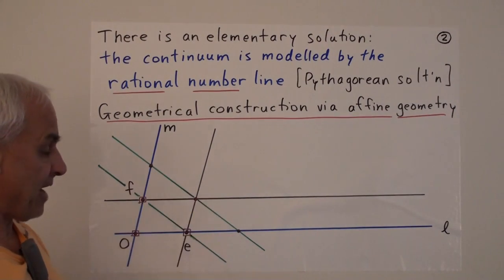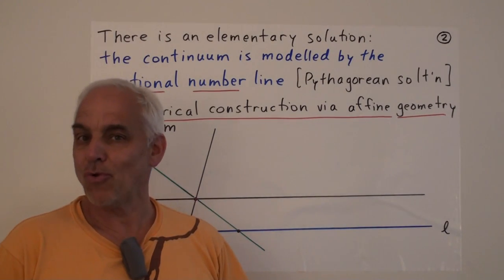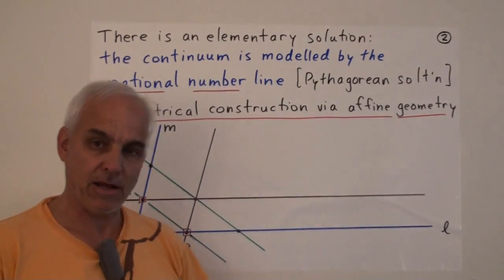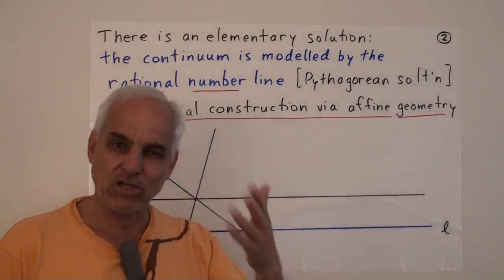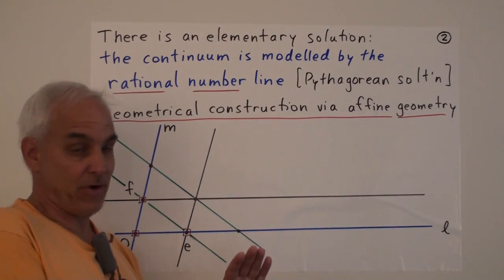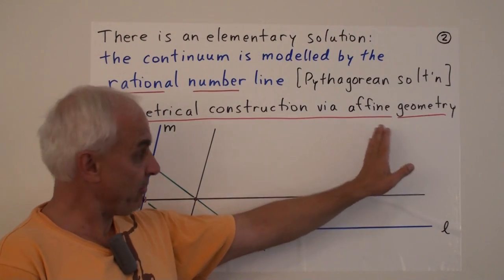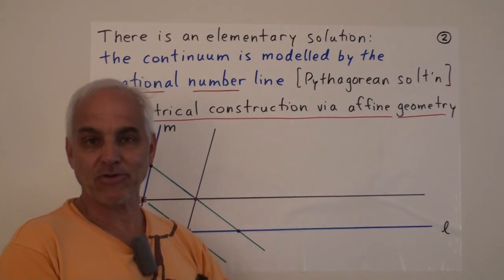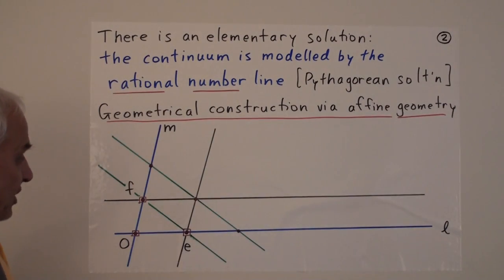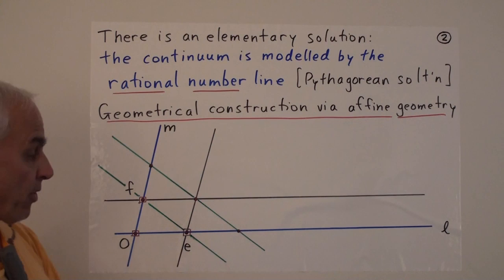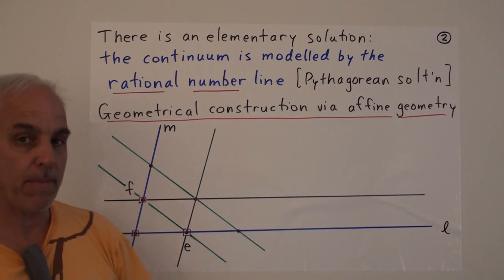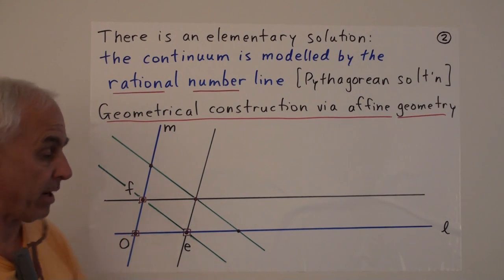And I introduced last time a perhaps somewhat unusual geometrical way of thinking about the rational number line, which is really more in keeping with the way the ancient Greeks thought about things, except that I have gone in a slightly different direction and not talked about Euclidean geometry, but rather some more elementary prior geometry called affine geometry. So let me just remind you what the story is there. So in affine geometry, we're working in the plane. We only have a straight edge, and we have the ability to draw parallel lines. That's all we're able to do.